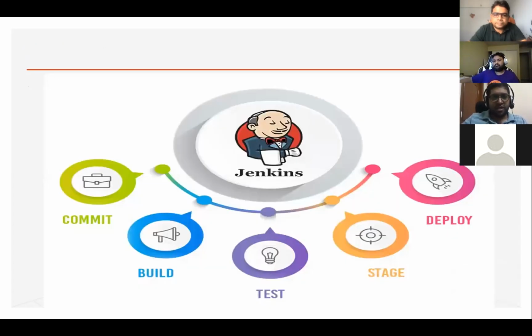Now see, this is the same which we discussed earlier. We commit the code in our version control. It is ready to build. It goes for test. Then it moves to stage, and at the end we deploy it. So this is the pipeline. I mean, this is a process which happens internally in Jenkins and in an automated way.